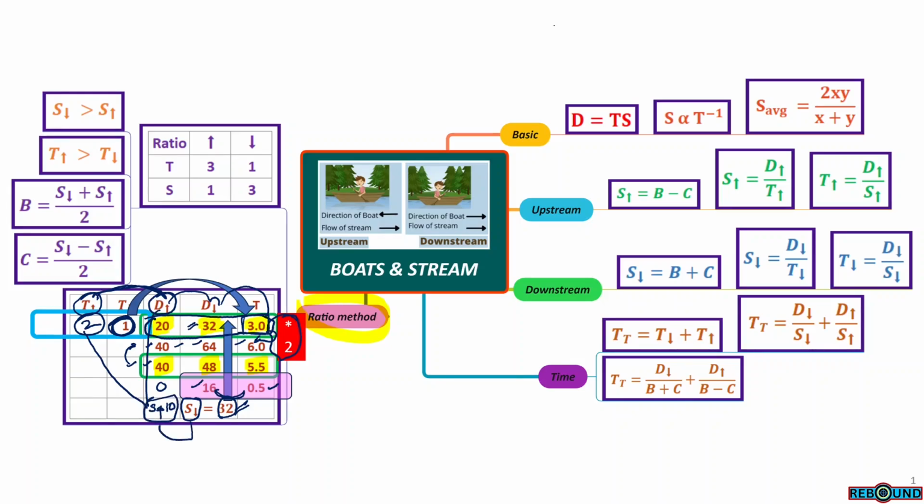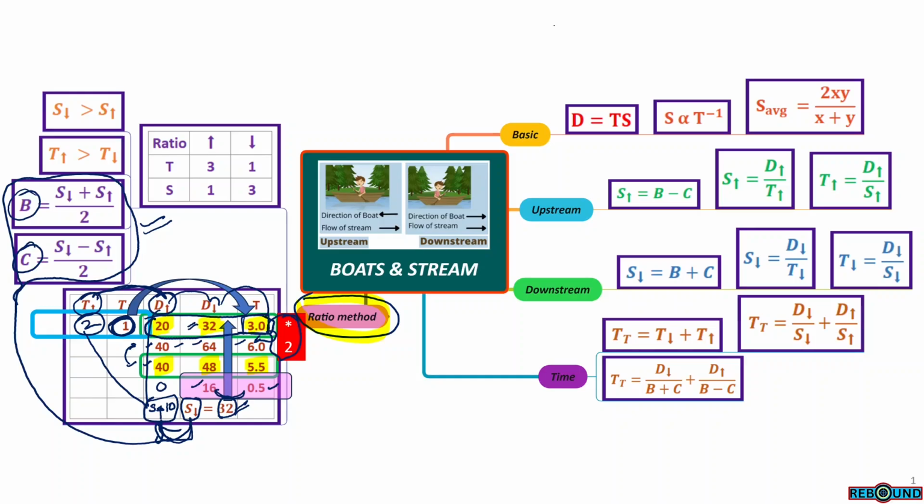So downstream speed and upstream speed both are known, and by using these we can calculate the speed of the boat and speed of the current. So in this type of problem we can use this ratio method and solve this type of question.